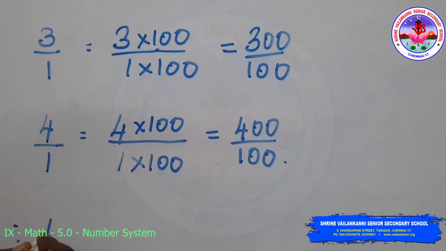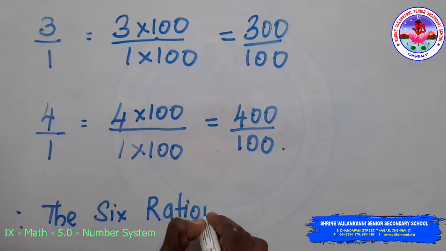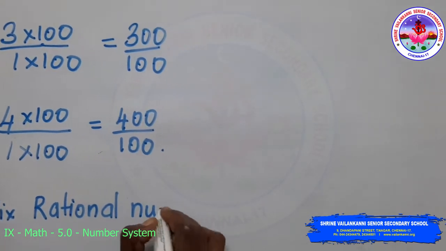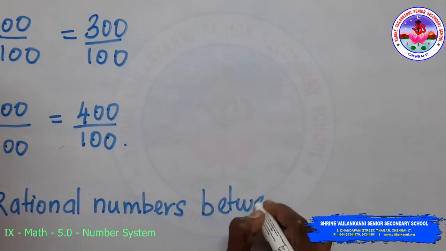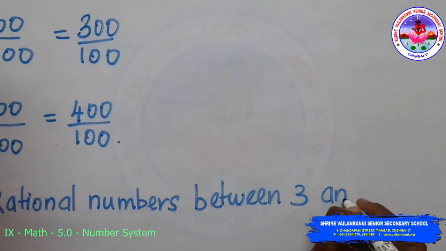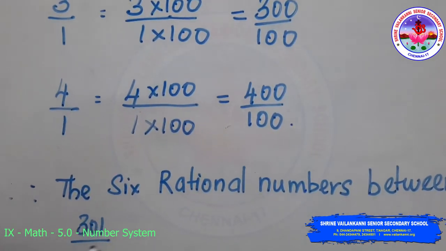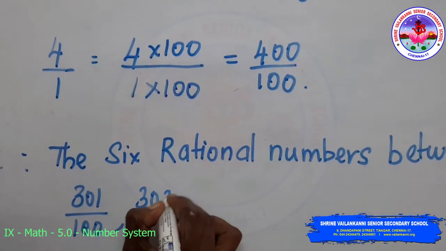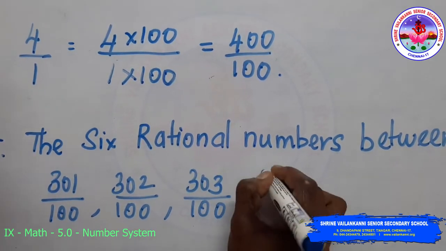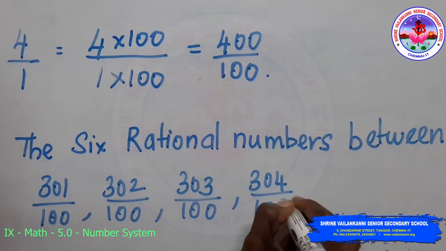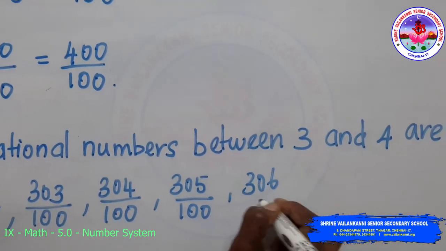So therefore, I am going to write the 6 rational numbers between 3 and 4 are 301 by 100, 302 by 100, 303 by 100, 304 by 100, 305 by 100, 306 by 100.